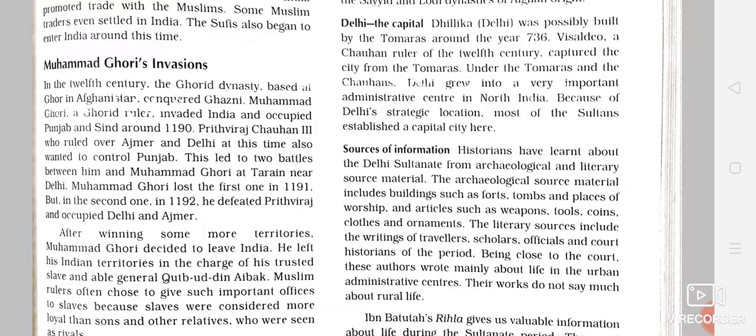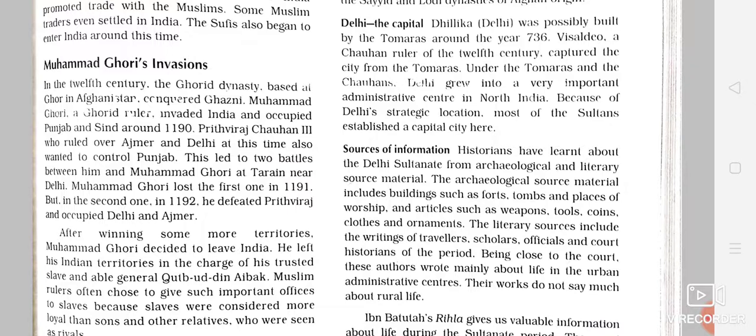And in that battle Muhammad Ghori was very badly defeated, and with great difficulty he was able to save his life with the help of his trusted slave Qutbuddin Aibak, who is the third character of our story, children. So remember this chapter, try to understand this chapter more as a story, and if you understand it character wise, you will be more able to understand the concept.